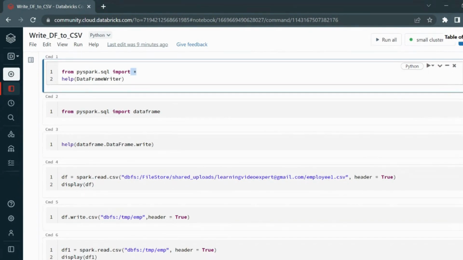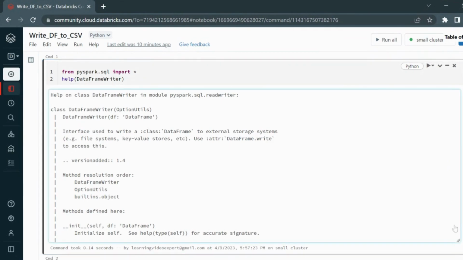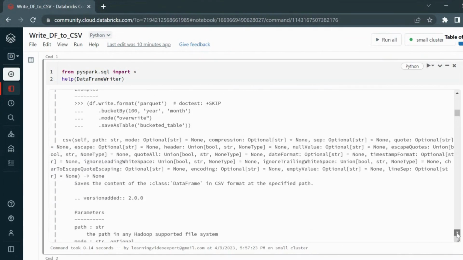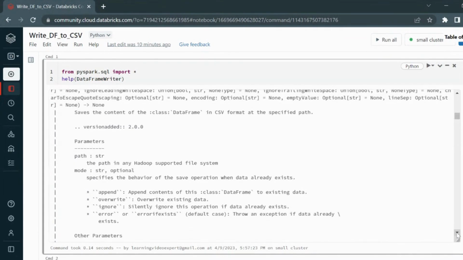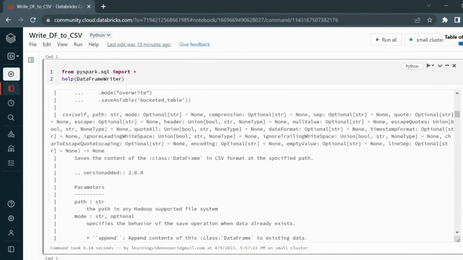There is a module called DataFrameWriter that is used in order to write the file to CSV. So let me run this command and show you the documentation of the DataFrameWriter. This DataFrameWriter is actually a class. In this class, there are multiple methods, and one of the methods that we will be using is the CSV itself. If you go down, you will see there's a method called csv which we will be using in order to write it.